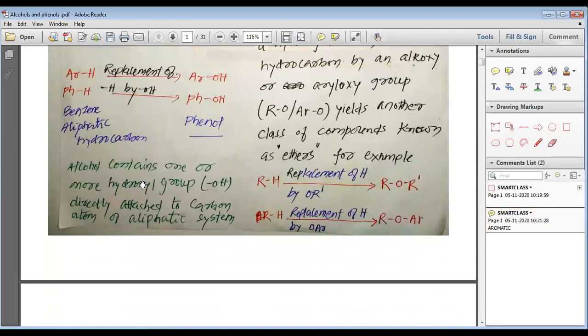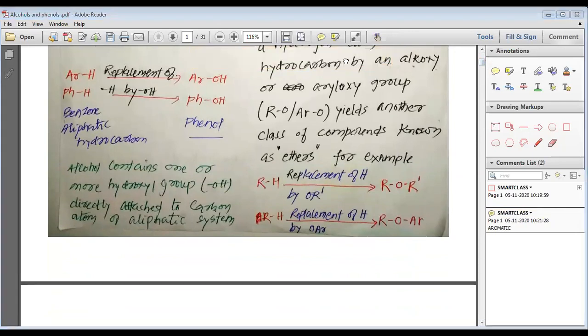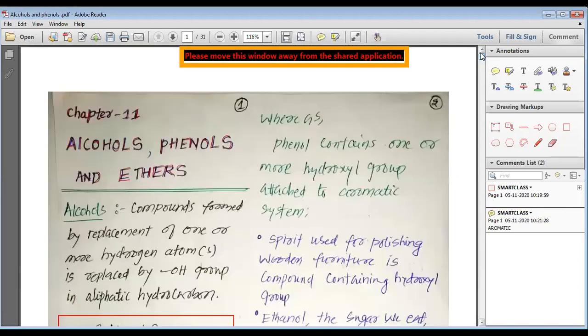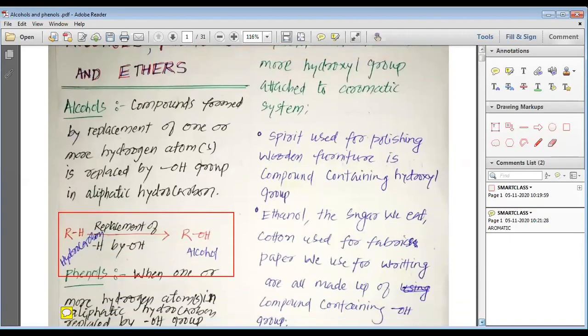Alcohol contains one or more hydroxyl groups, that is OH, directly attached to the carbon atom of an aliphatic system. But phenol contains one or more hydroxyl groups attached to the aromatic system. That is the basic difference between alcohols and phenols.